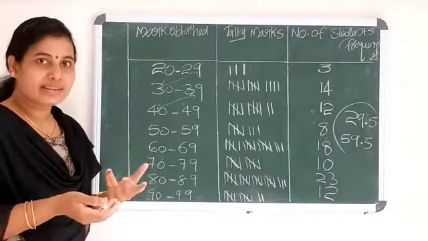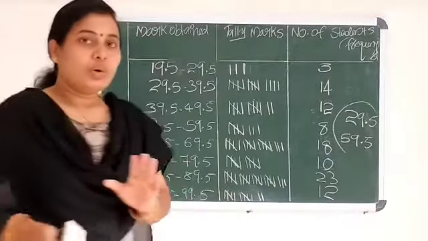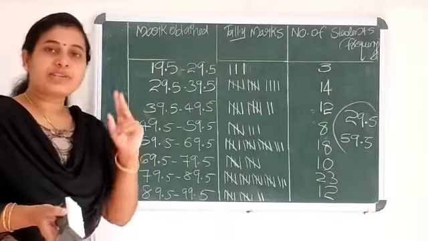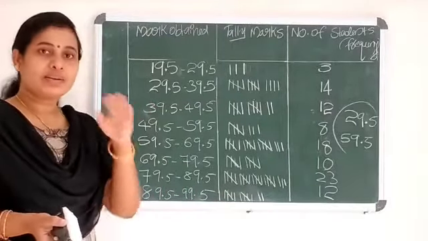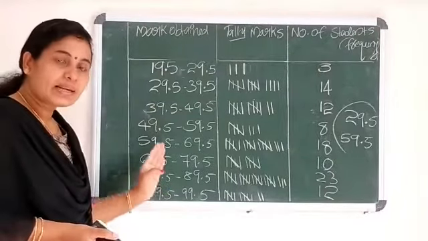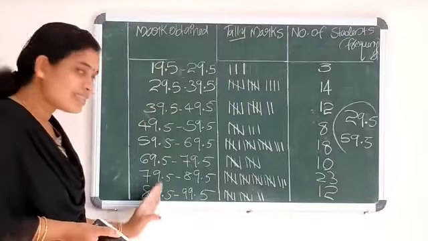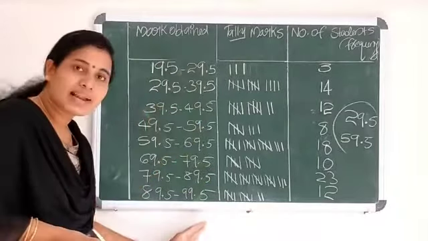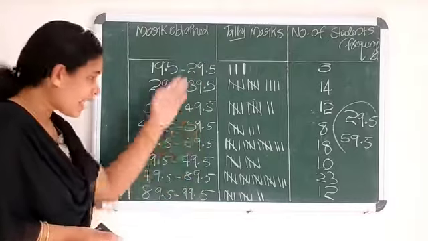Okay, now we can write the next table. We found the difference between 29 and 30, that is 1, and its half, 1 by 2, that is 0.5. We subtracted 0.5 from every lower class limit and added 0.5 to every upper class limit. So we got it like this.